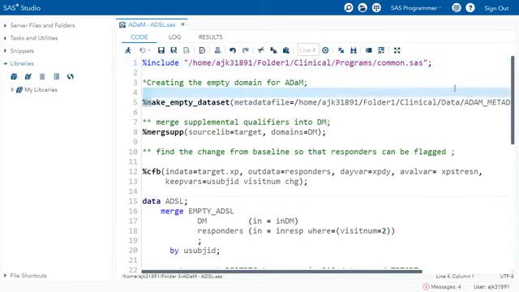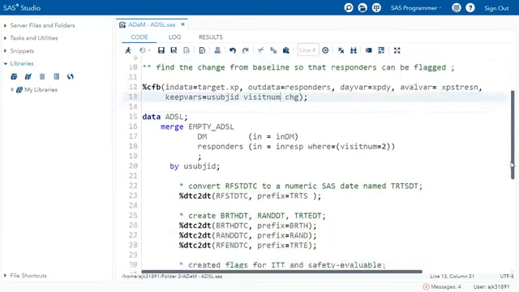The first macro helps me create the empty structure for the ADSL domain, and the second macro helps me merge or join the different tables we are using. That is, we have DM, we have SUPPDM, so all those tables or domains will be joined together. I will also be looking into the change from the baseline. Now remember, baseline is always something that can be set as a benchmark. We'll explain baseline in more detail in the next slides, so you'll get an understanding about it.